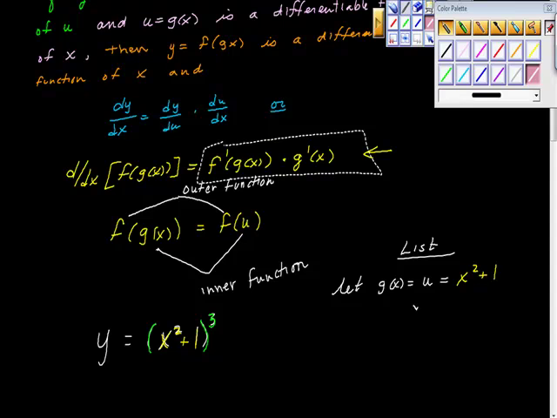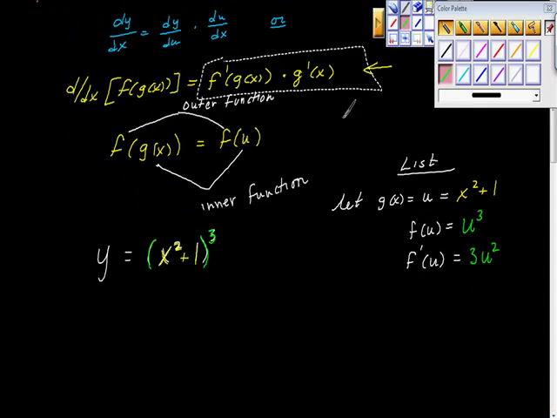Then I'm going to say, what's f of u? Well, f of u is that outside piece, so it is u cubed. See? U cubed. So then, look at this. Now it gets a lot easier. F prime at u. Now I'm just going to differentiate this piece right here, and that's not too bad, right? I can just use the power rule here, and we get 3u squared, right?